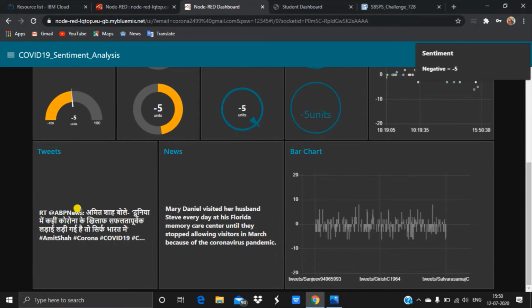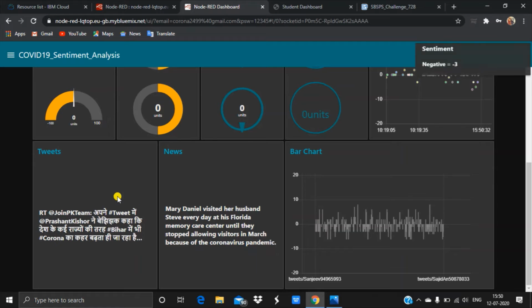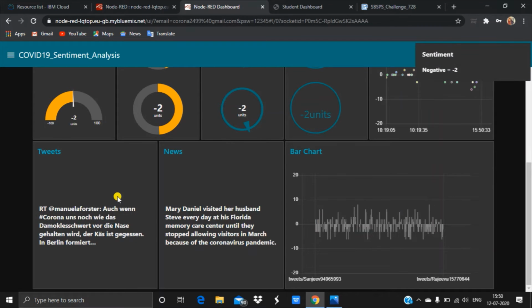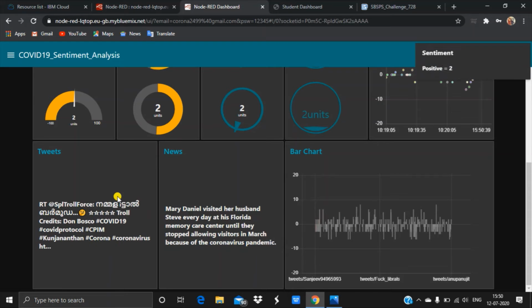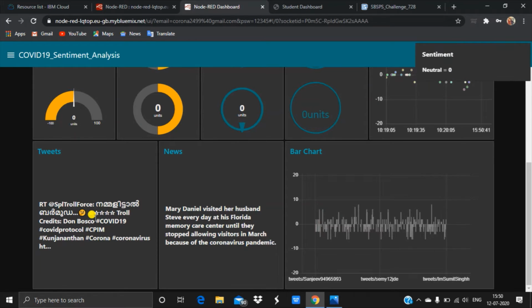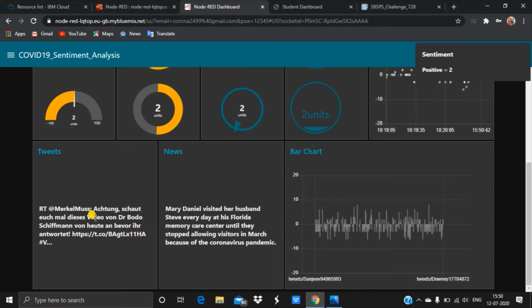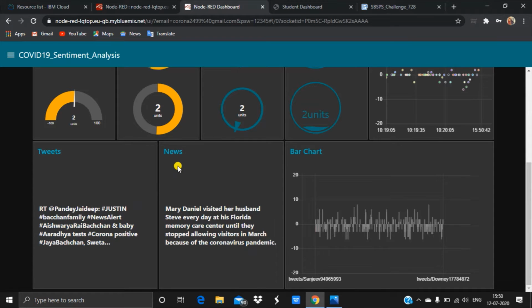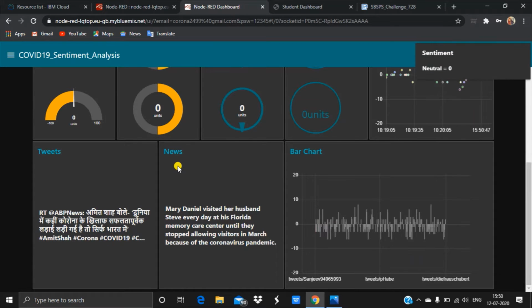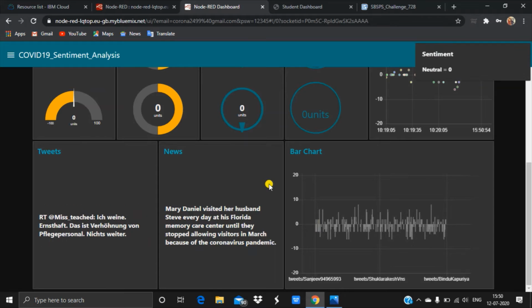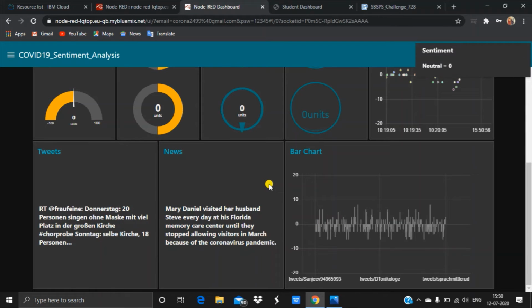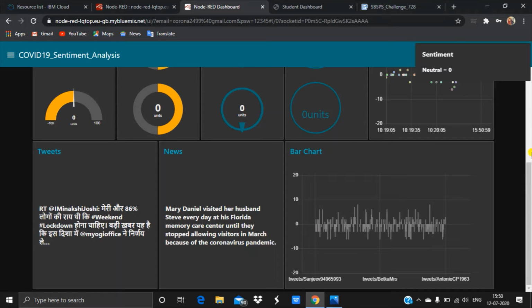The next is the tweets tab. Here the tweets related to corona only will be displayed. These tweets are got from Twitter with the help of an API key. For the news, I have used an RSS feed to get it from RSS feed links. I got the RSS feed links from CNN and Google on the internet.